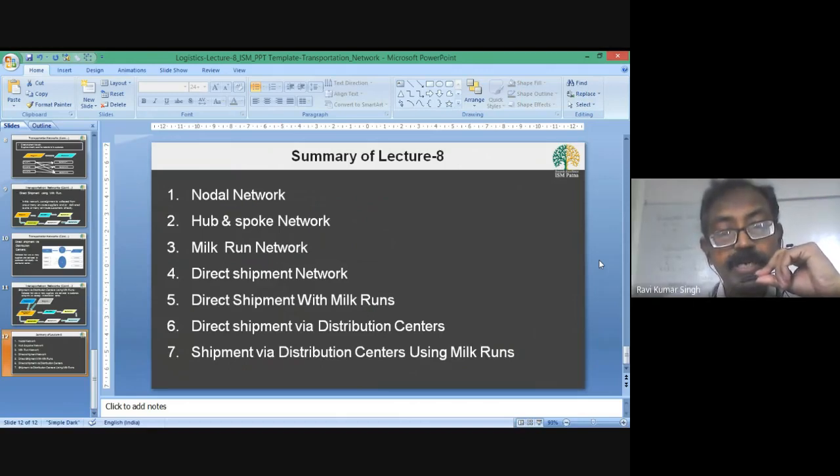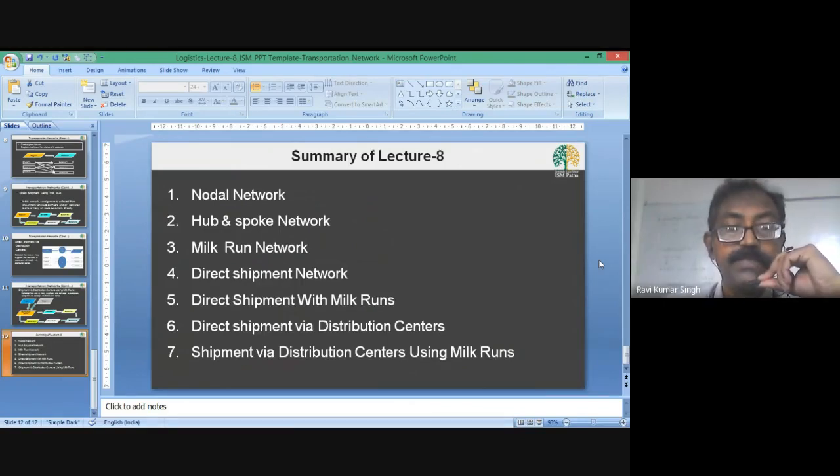The end nodes are all over the geography, and one central point is fixed at a central location. Now the third is milk run, in which a circular path is designed to serve the customers.